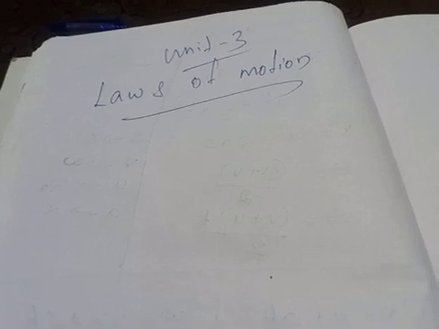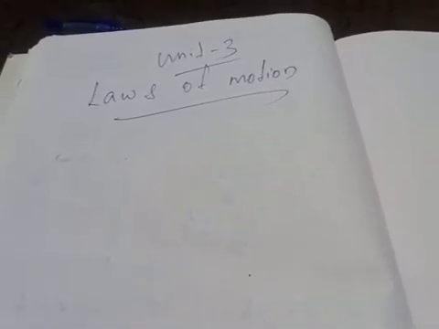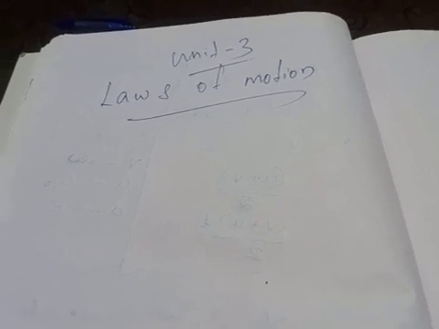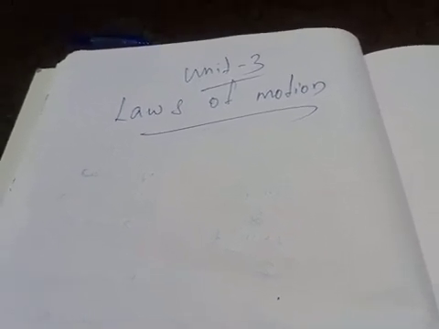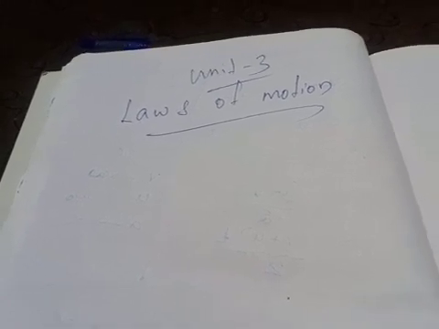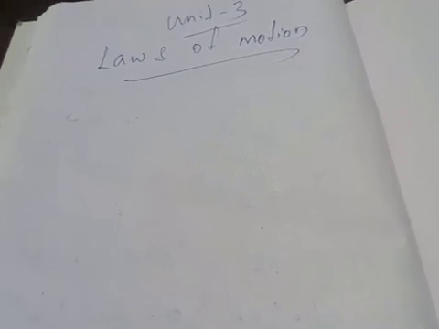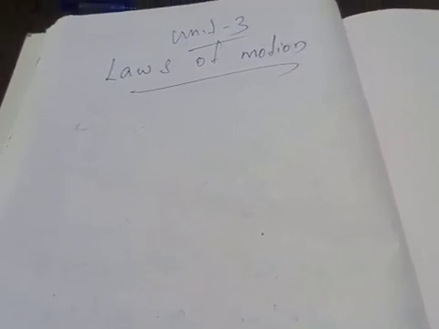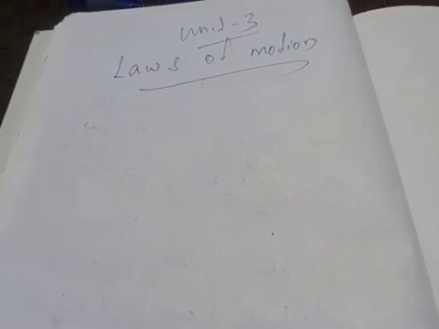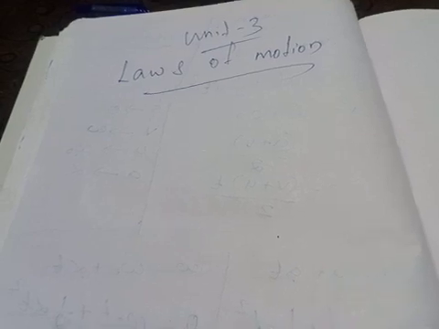Later, this was questioned by Galileo in the 15th century. He said that what Aristotle said, that all motion happens due to force, is not true. Galileo also tried to prove that through his experiment.